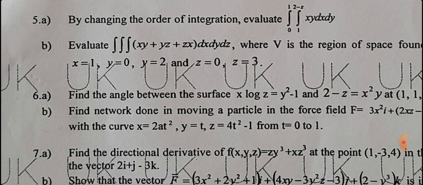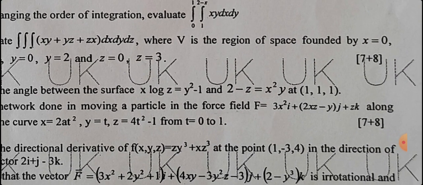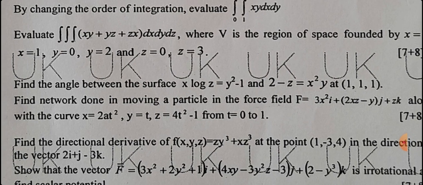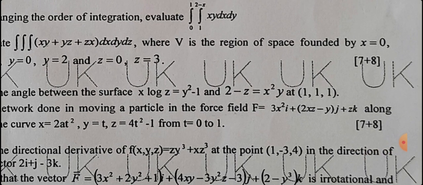Sixth B bit: find the work done in moving a particle in the force field F, a vector, which is given, along the curve x equal to 2at square, y equal to t, z equal to 4t square minus 1, from t value 0 to 1. So indirectly they are asking for a line integral.